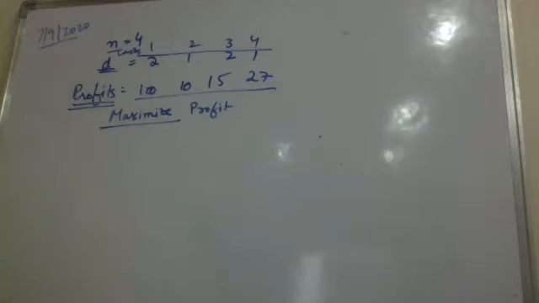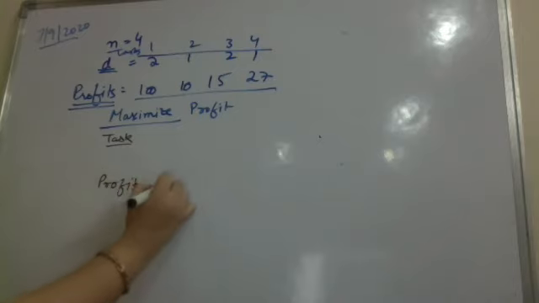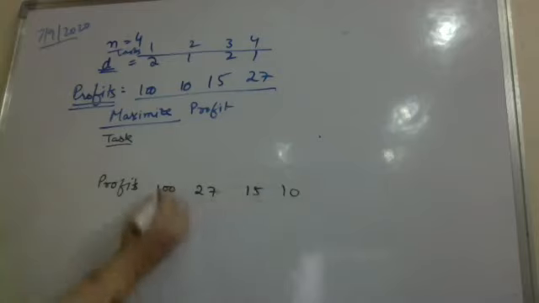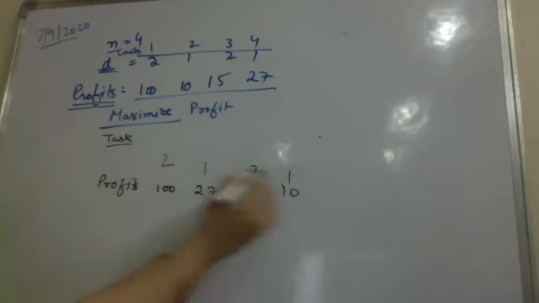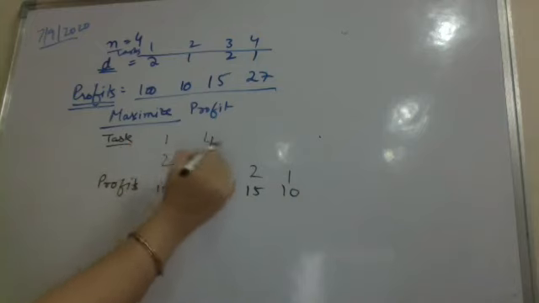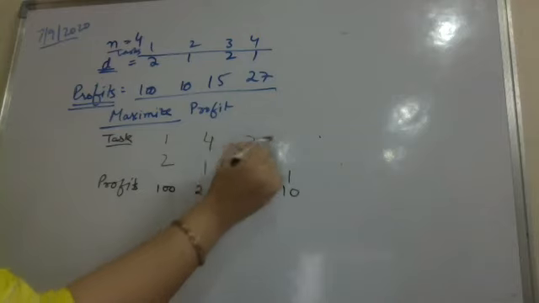Rearrange the tasks in the order of profit. I hope you all are understanding. Please, you all try. I'm giving you the solution, but I want you all to try. So I'm rearranging the tasks in the decreasing order of their profits: 100, 27, 15, and 10. Deadlines are 2, 1, 2, and 1 still, but the tasks have changed: it is task 1, task 4, this is task 3 and this is task 2.